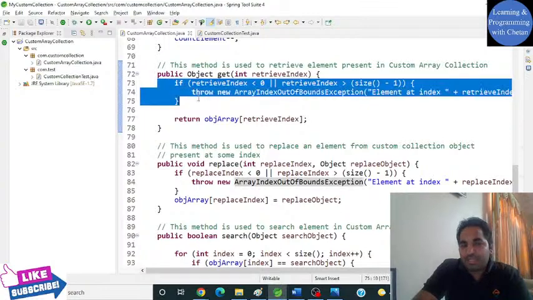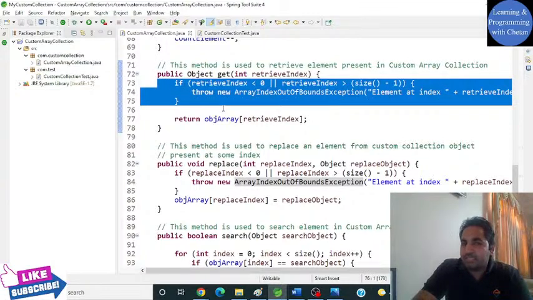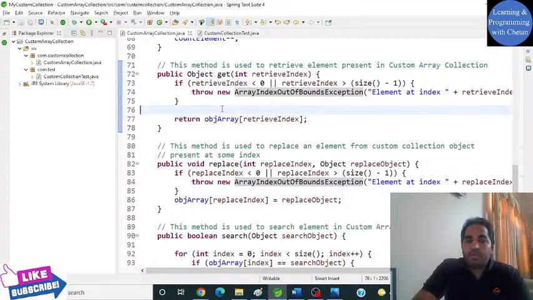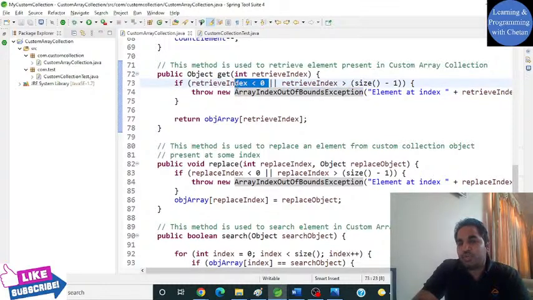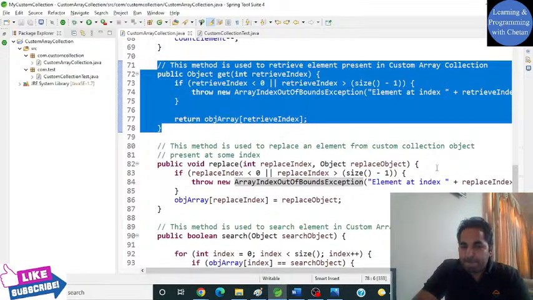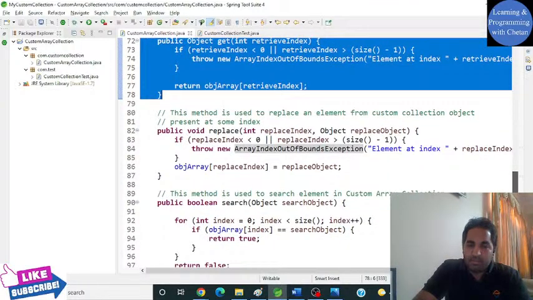Similarly, here also we are using this algorithm step to avoid this array index out of bound exception. So the index should not be less than 0 and it should not be greater than the size of our array. Hope it is clear to you guys. It is very simple, right? That is how we can get an element from our collection.